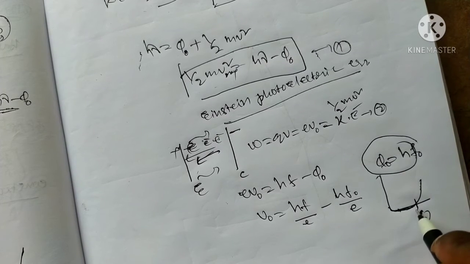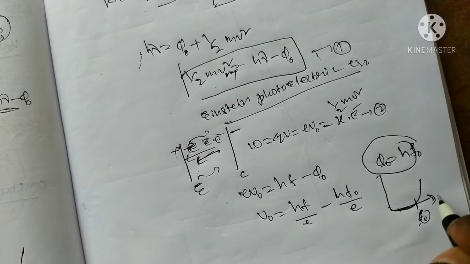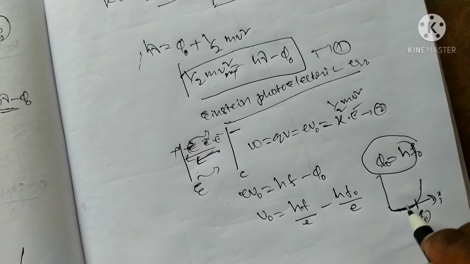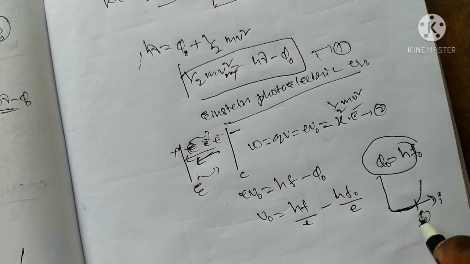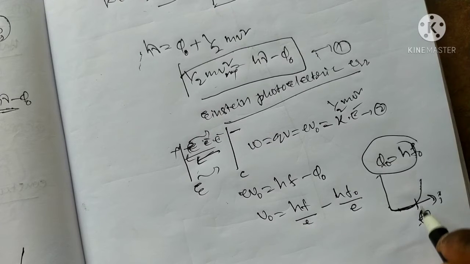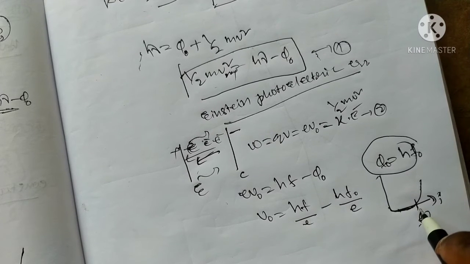Up to a certain frequency the current will be zero, meaning there is no flow of electrons.